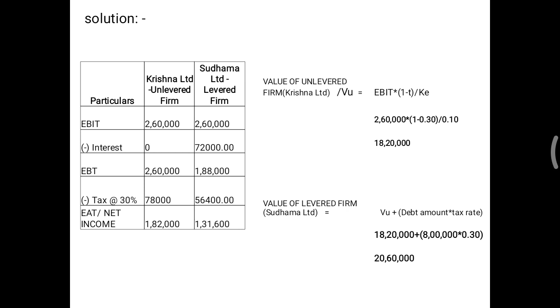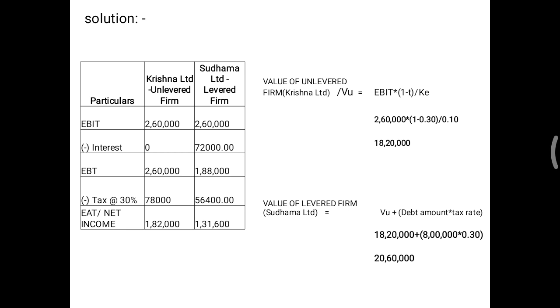So this EBIT is the same in both the firms. Less interest, you will get EBT. Less tax, EAT. So this interest you have to calculate on 8 lakh. 8 lakh multiplied by 9%, you will get 72,000. You will get EBT. Deduct tax from that, then EAT will come: 1,82,000 and 1,31,600.